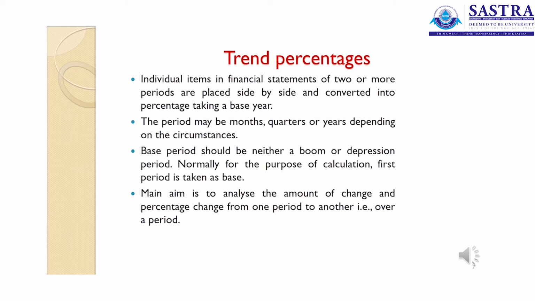Next we can come to the trend percentages. The trend percentages is also a vertical analysis wherein we are going to take the percentages of every item to the common base year. Again we are going to take 2 or more years, either it may be a balance sheet or an income statement, and we are going to take the first year as the base and we are going to calculate all the items in the forthcoming years to the common base. Normally when we do the problems, we will take the first year as a common base.